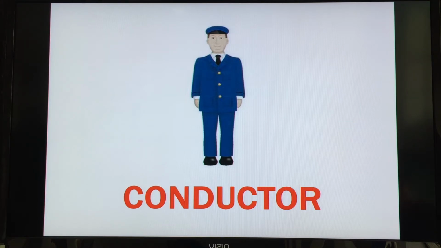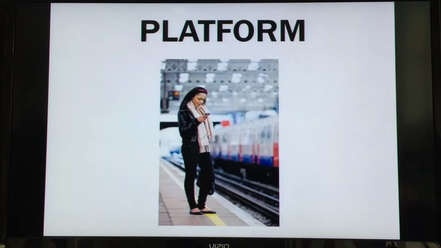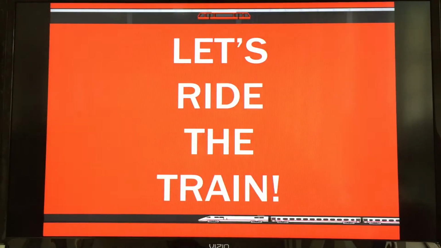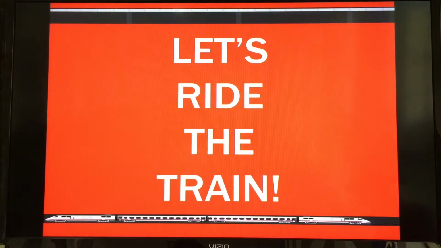The conductor will take your ticket. You will pass through the turnstile, and then you will pass the platform. Platform is where you wait for the train, but you will pass the platform and sit on the train. You will take your seat on the train. Okay? That's how we do it. We're ready. Let's ride the train.